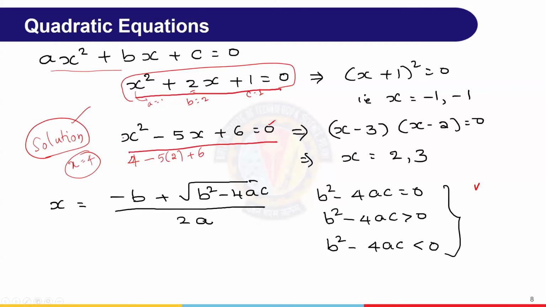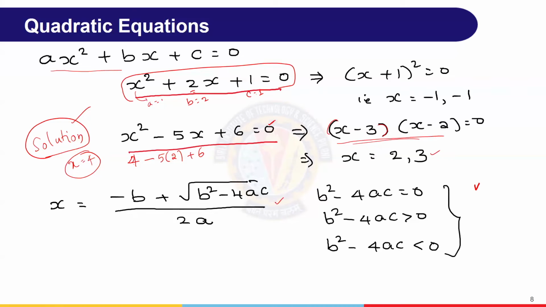Because it is a quadratic equation, it will have two values which satisfy this. The next idea is how to find them. One is by substitution: if options are given, we want to validate. Otherwise, one is factorization. We need to factorize, find the factors, and from that we can find the roots. But sometimes it becomes difficult for us to find the relevant factors.